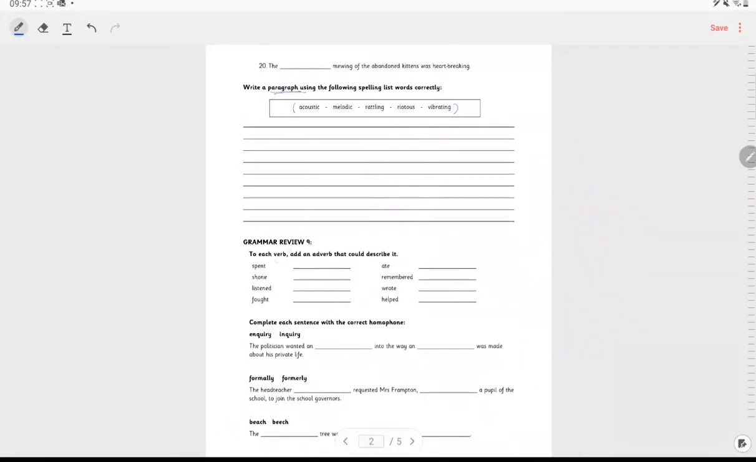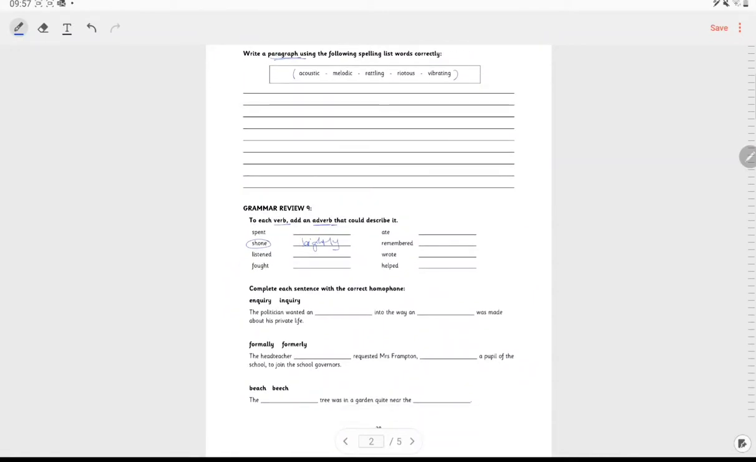In our grammar review, to each verb, we're going to add an adverb to describe it. For example, shone, we can say brightly shone, okay? And we're going to complete the sentence with the correct homophones, for example, inquiry and enquiry. Remember which one is a formal inquiry and which one can be used for informal things. We have formally and formerly, and we have beach and beech.